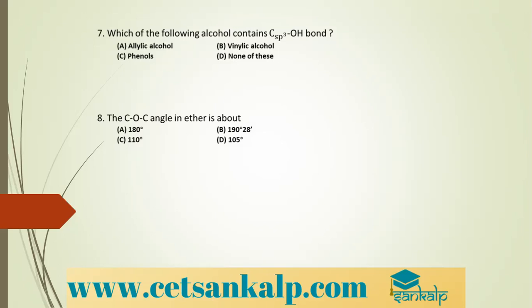Moving to the next question, the 19th one. Dehydration of ethanol gives. So ethanol is ethyl alcohol. When you carry out dehydration of ethyl alcohol, CH3CH2OH, dehydration is removal of water, and it happens in the presence of concentrated H2SO4 at 170 degrees Celsius.